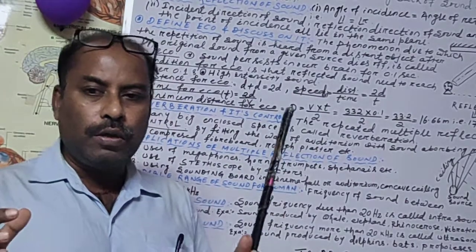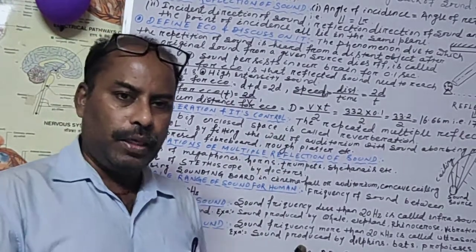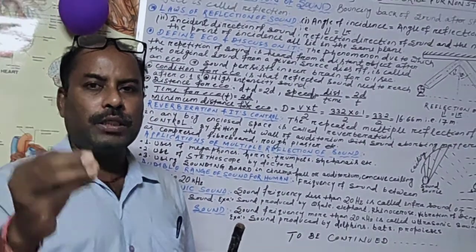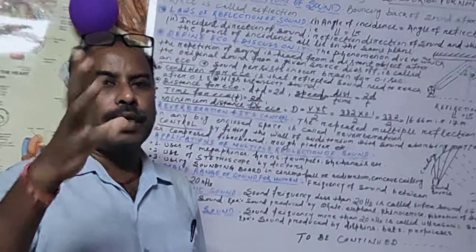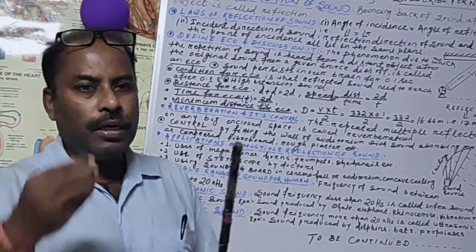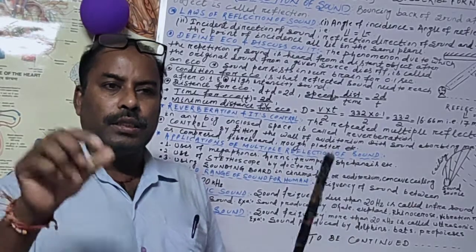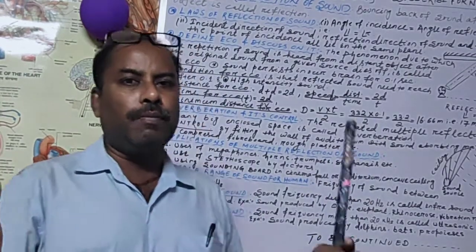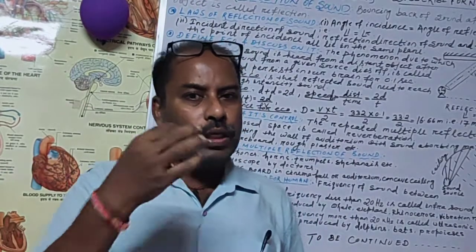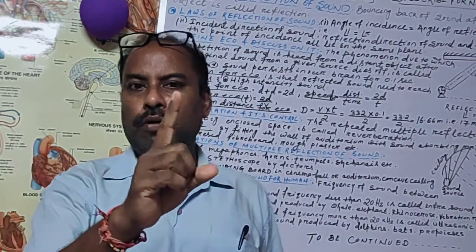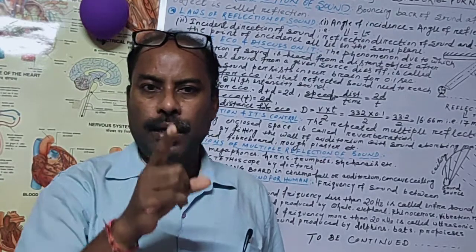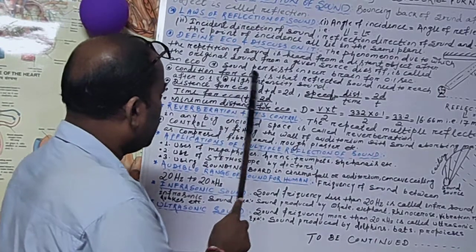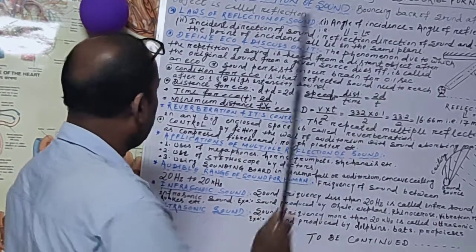That is, how do we listen to the echo? When I talk, in your brain this sound persists for 0.1 second, and after that it is washed out. Otherwise, this sound would continue in your brain and we could not listen to anything new. So this is the blessing of God that the sound which we listen to persists in our brain for only 0.1 second, or 1 by 10 second. After that it is lost.